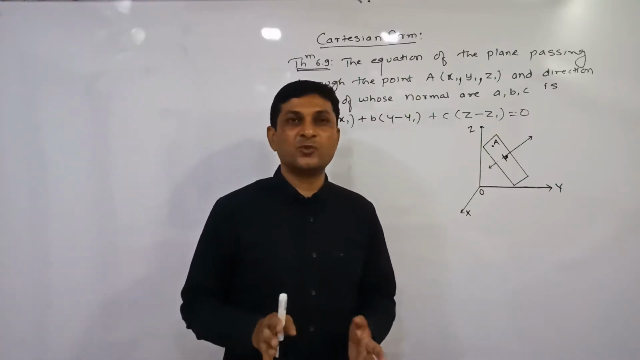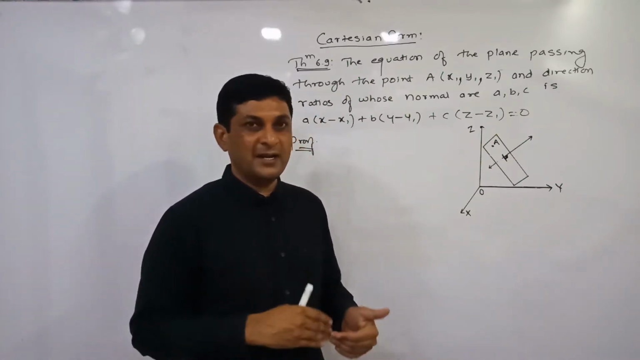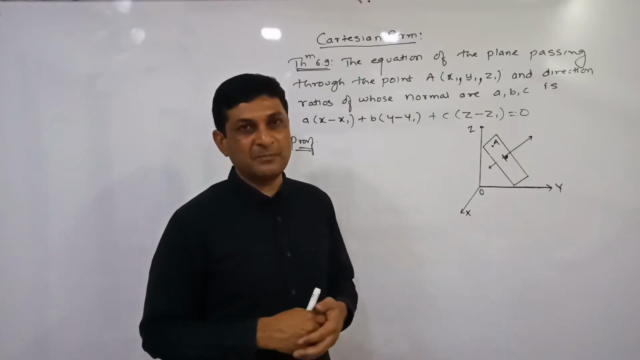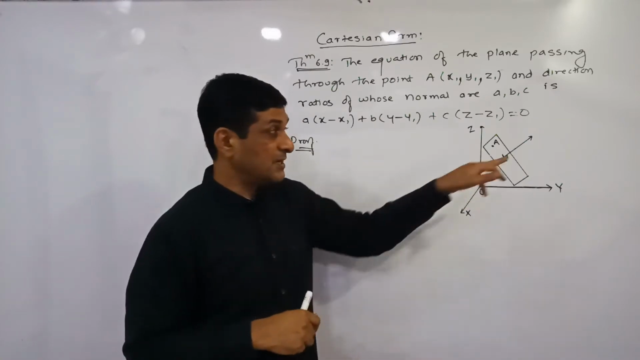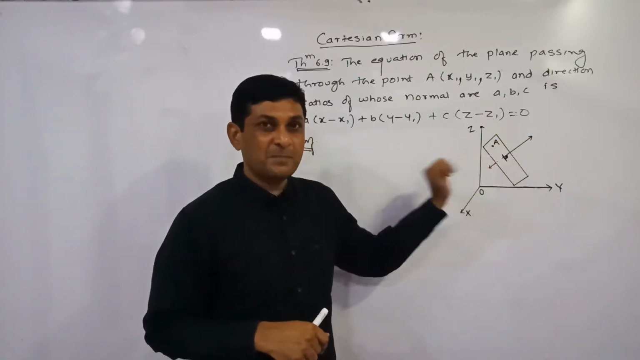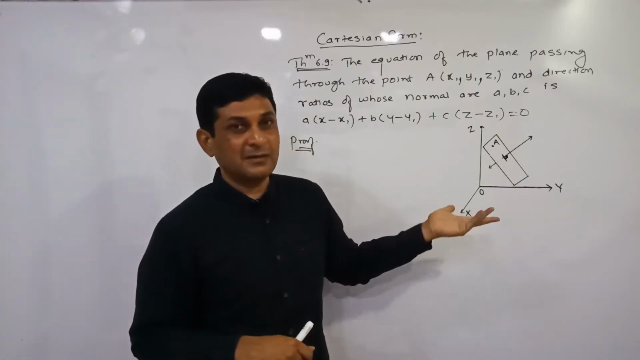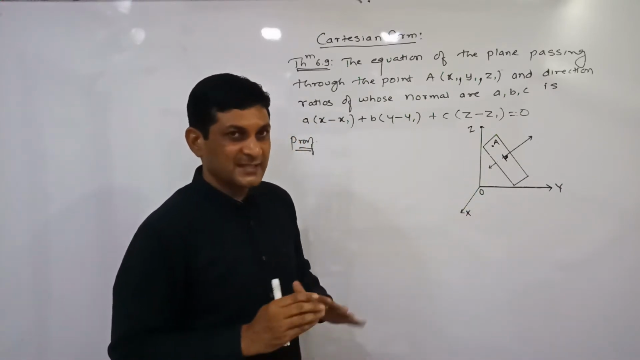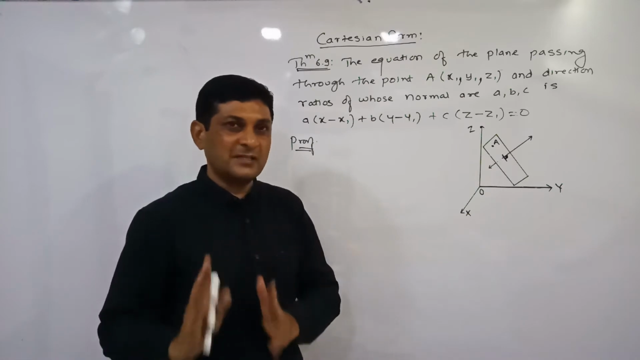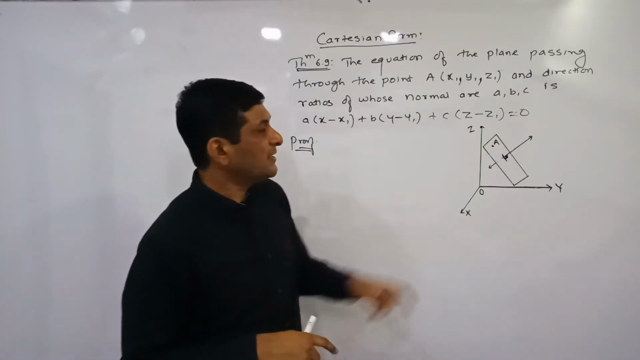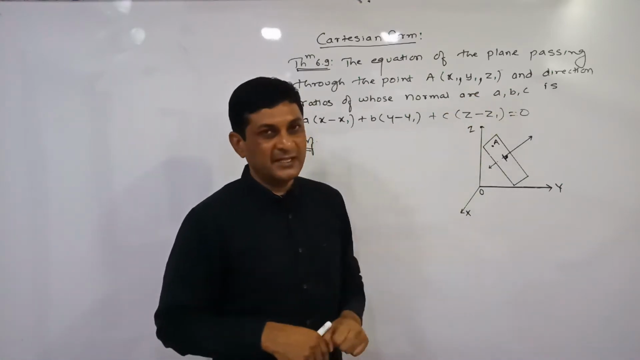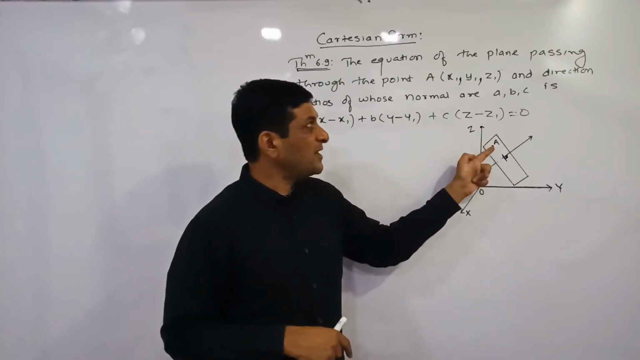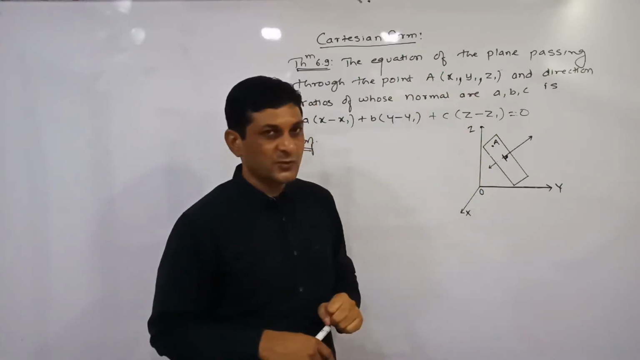All these results will be required in the second part of this chapter, that is in planes also, because here one line is perpendicular to the plane and that line is called the normal. Since a line is there, we will require results related to lines. So the direction ratios of the line are given to us, and A is one point on the line whose coordinates are also given.